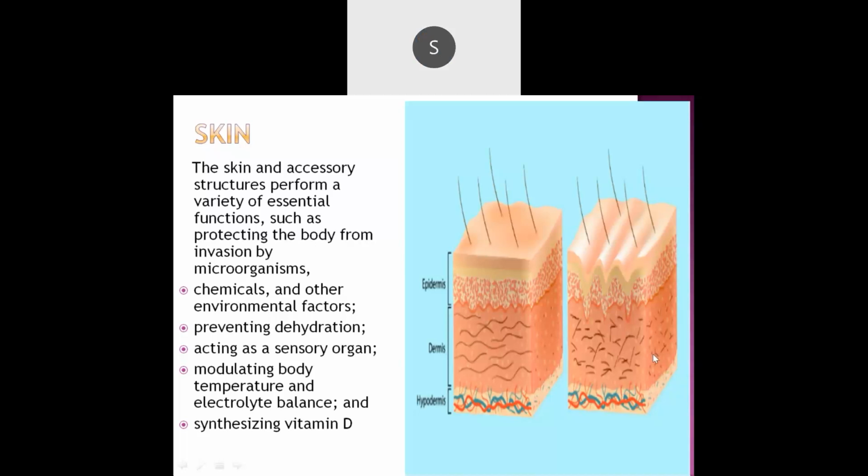Anything else? Okay, let me pass the question to Deepjyoti Deka. Deepjyoti, am I audible? Tell me. Siti said touch. What about you? Any other purpose?